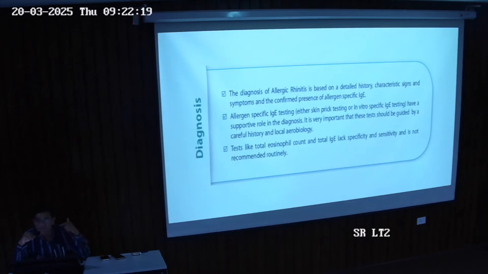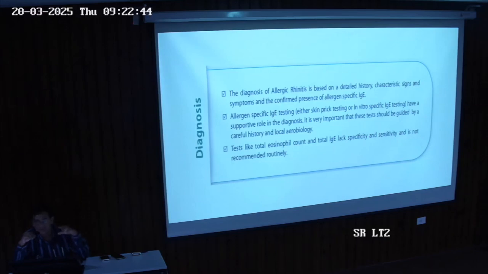We ask the history, and on the basis of his symptoms we go with the test the patient's history points to. On the basis of particular symptoms, dander, pollens, we go with a specific test. If a person tells you he's not tolerating curd and milk, some may be lactose intolerant, then we go for a particular type of serum specific IgE test.